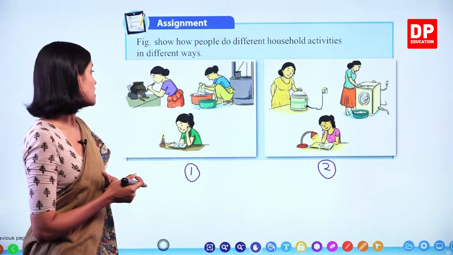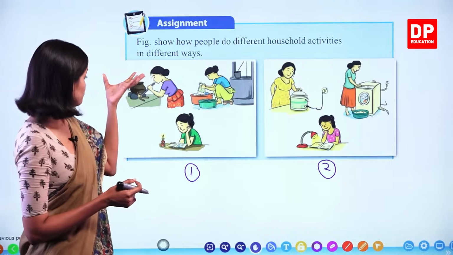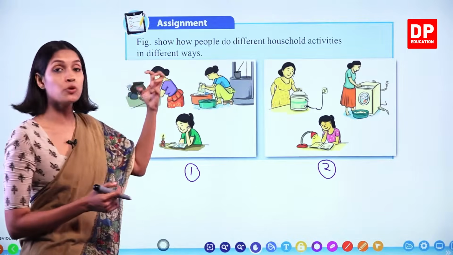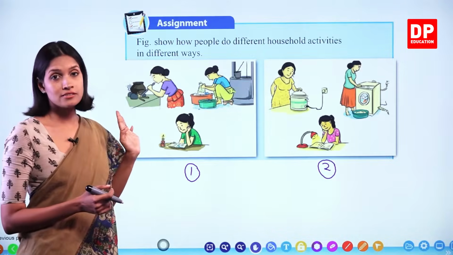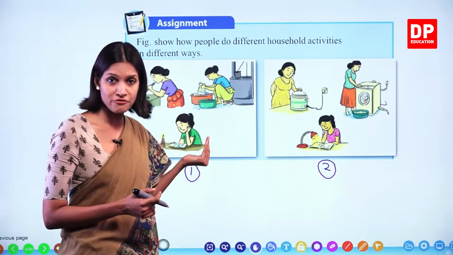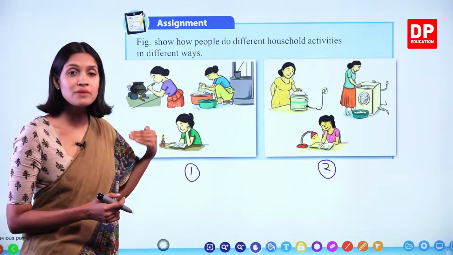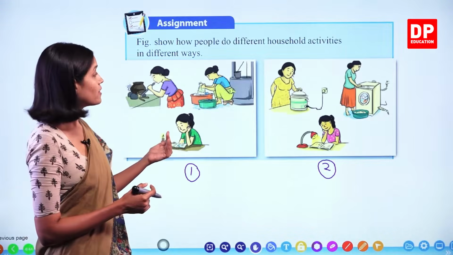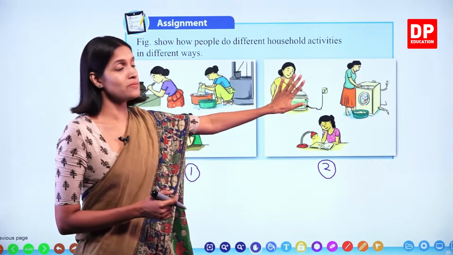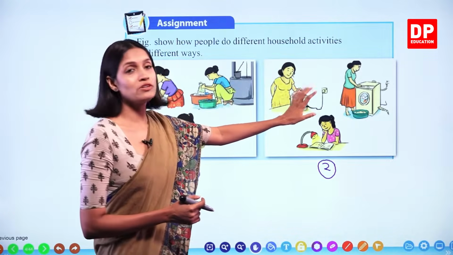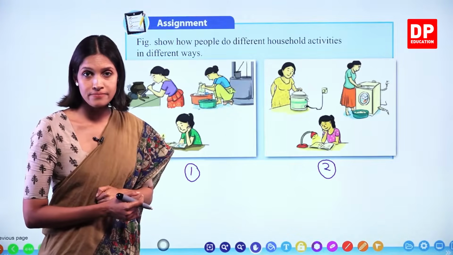Look at this one. I told you, when you cook food using the firewood hearth, from time to time we have to blow air into the hearth, right? So that the firewood will burn really fast. So you have to keep an eye on this continuously. And at the same time, it takes time, right? Here you don't have to keep an eye because it automatically goes off most of the time. Therefore, you can pay attention to something else, right?